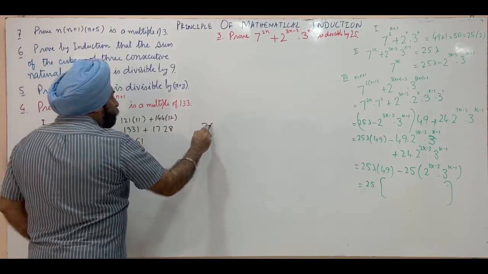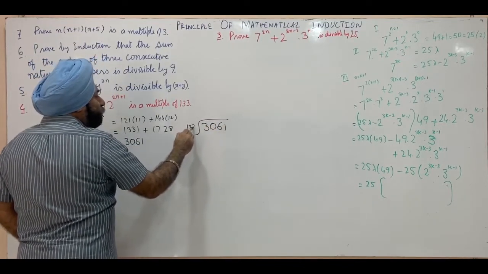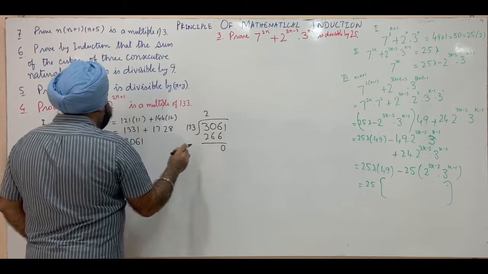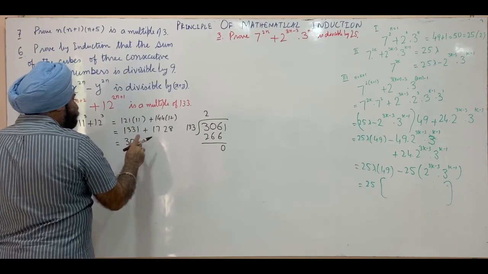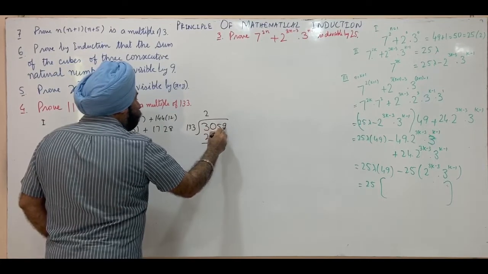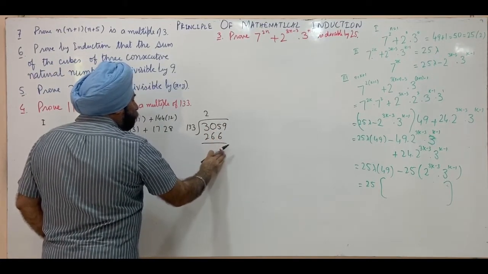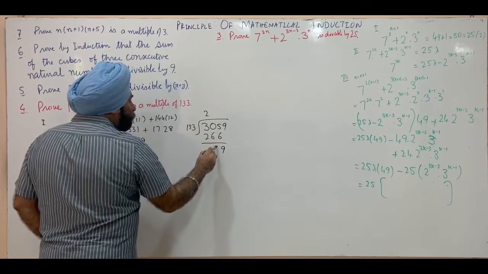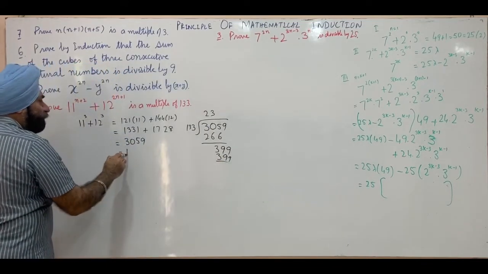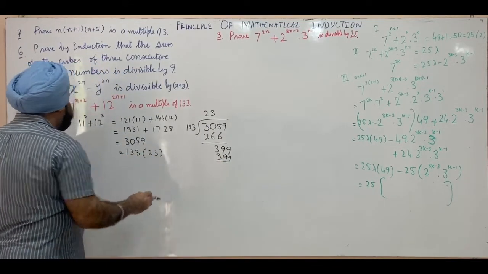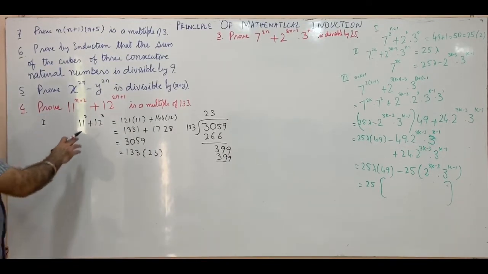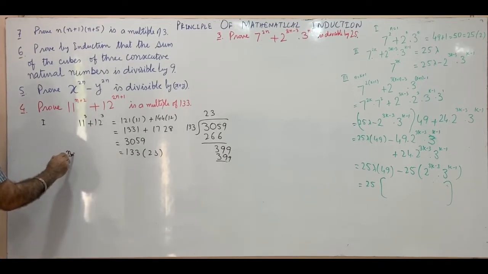So let's see if 3059 is divisible by 133. 133 into 2 is 266, then 399. So this is 133 into 23. Therefore this is a multiple of 133. This is the result true for n equal to 1.